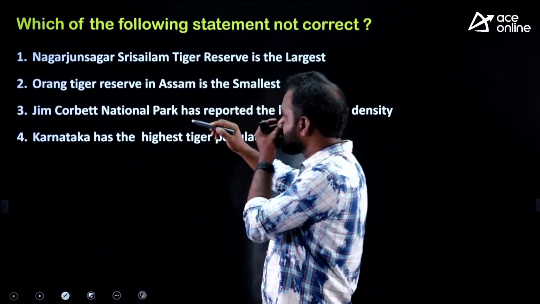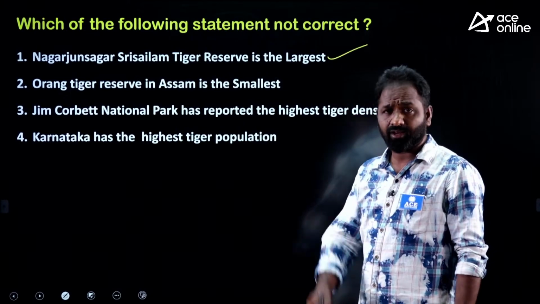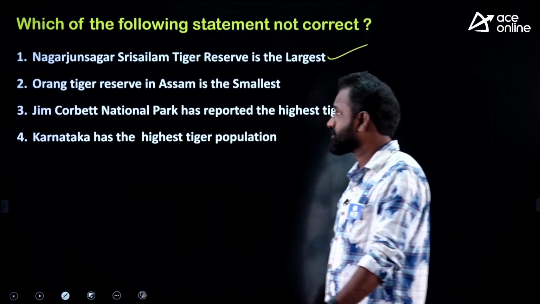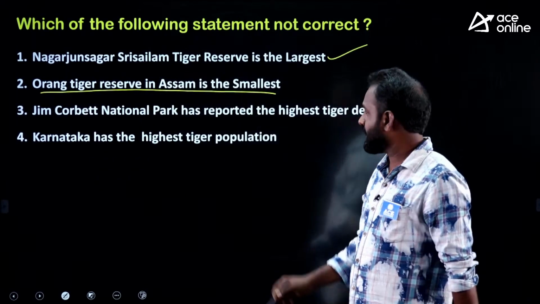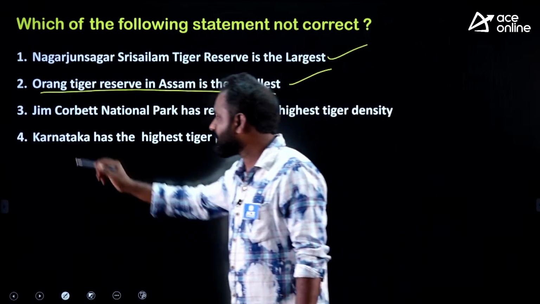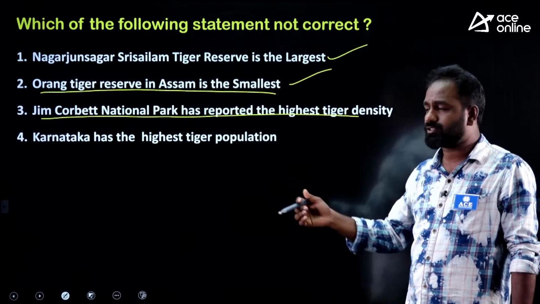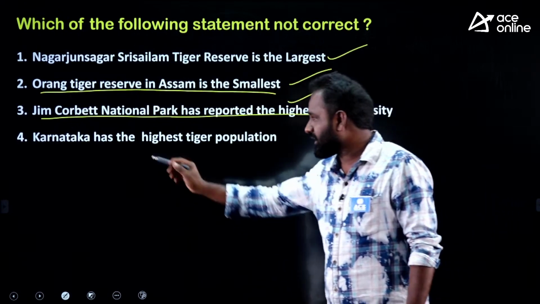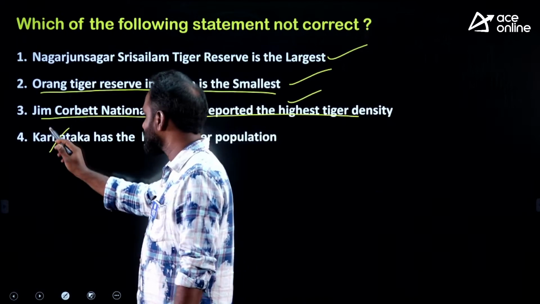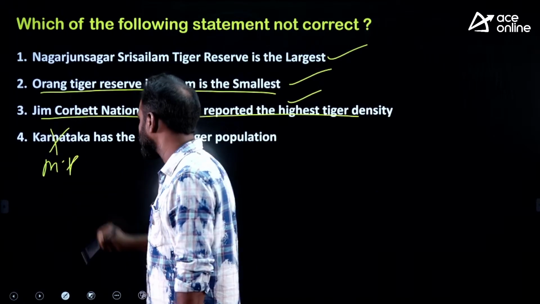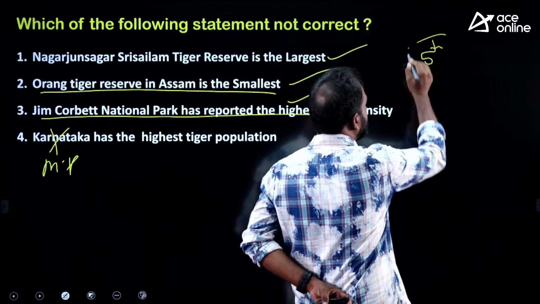Okay, the Nagarjuna Sagar Srisailam Tiger Reserve is the largest in terms of core area, right, which is located in Andhra Pradesh. Orange Tiger Reserve, which is the smallest, in Assam, this is also a true statement. And Jim Corbett National Park has the highest tiger density, that is also a true statement. And Karnataka has the highest tiger population, this is completely wrong, because it is not Karnataka, it is Madhya Pradesh. So recently, the government released the 5th tiger census.